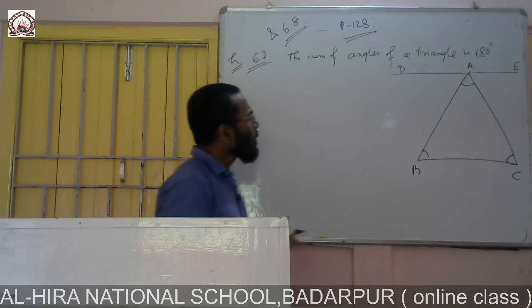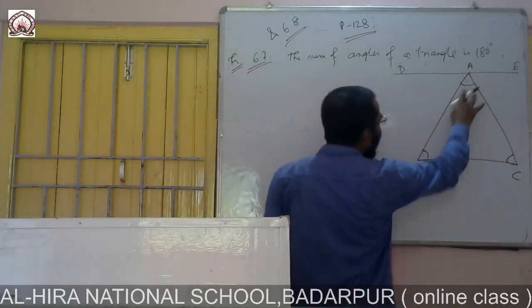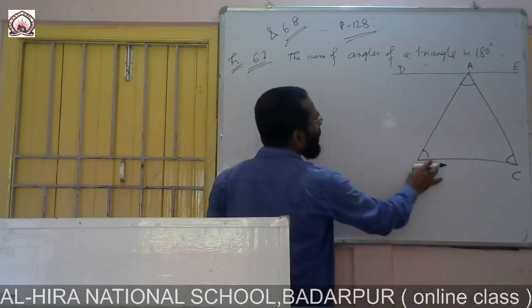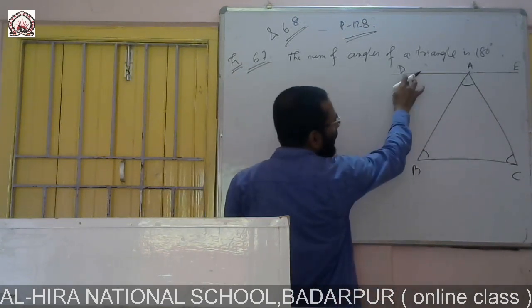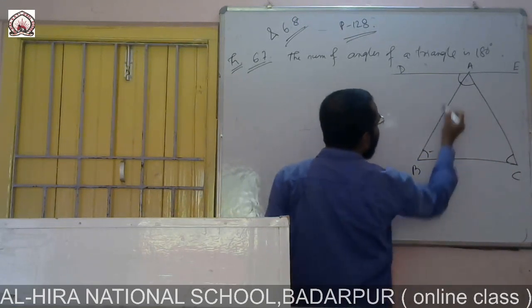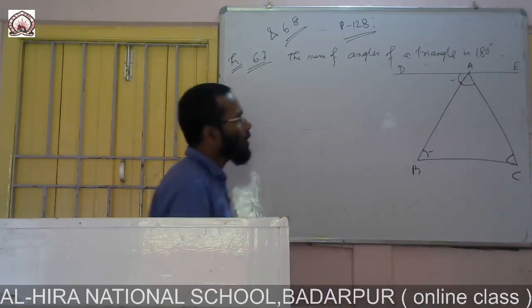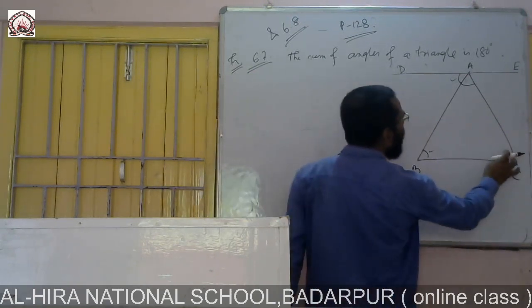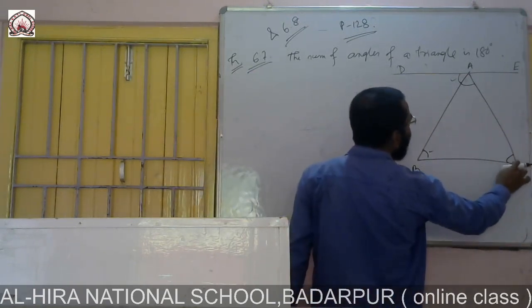Here you see this triangle ABC. This BC is parallel to DE. So this angle and this angle are alternate interior angles, and alternate angles are the same. And the same for angle C, since this line is parallel.